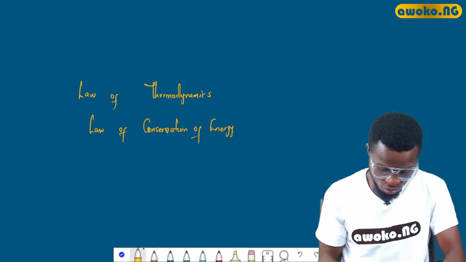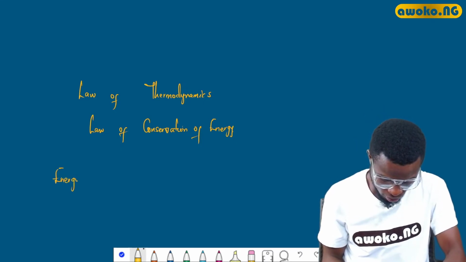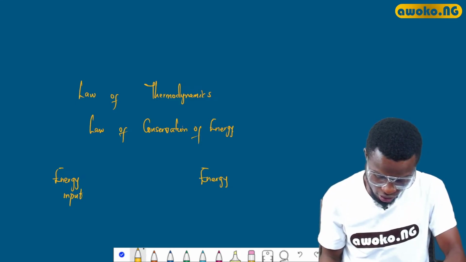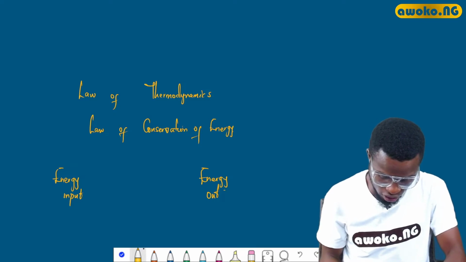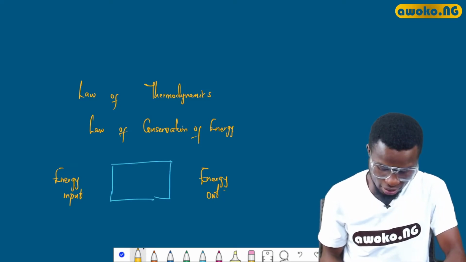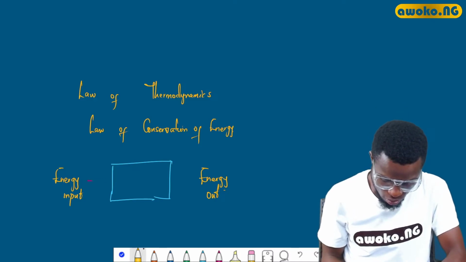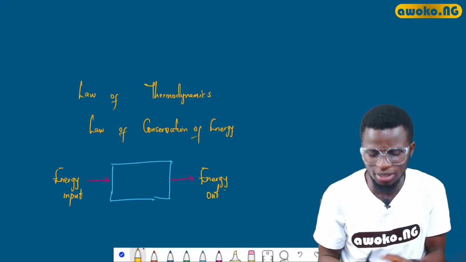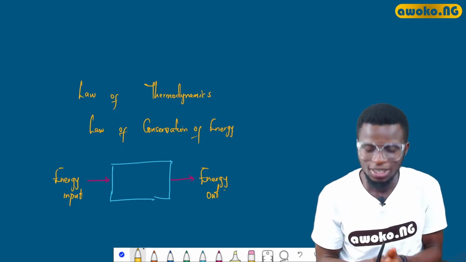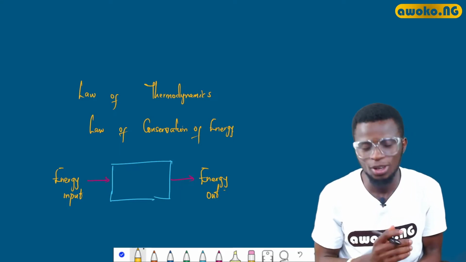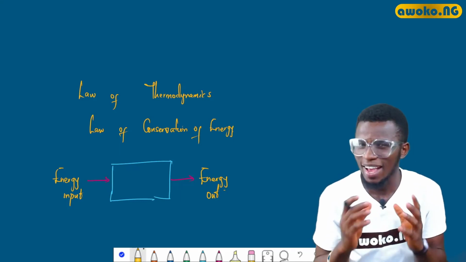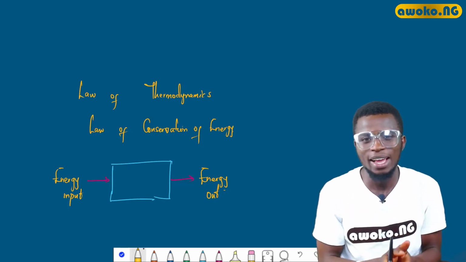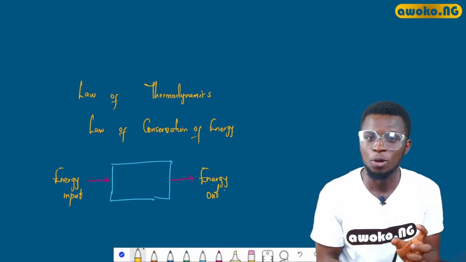So pictorially, we have the energy input must be equal to the energy output. The energy input into this system, let's take this as an isolated system, must be equal to the energy that leaves the system. This is explained by the law of thermodynamics or the law of conservation of energy, which states that energy can never be created nor destroyed, but can be transformed from one form to another.